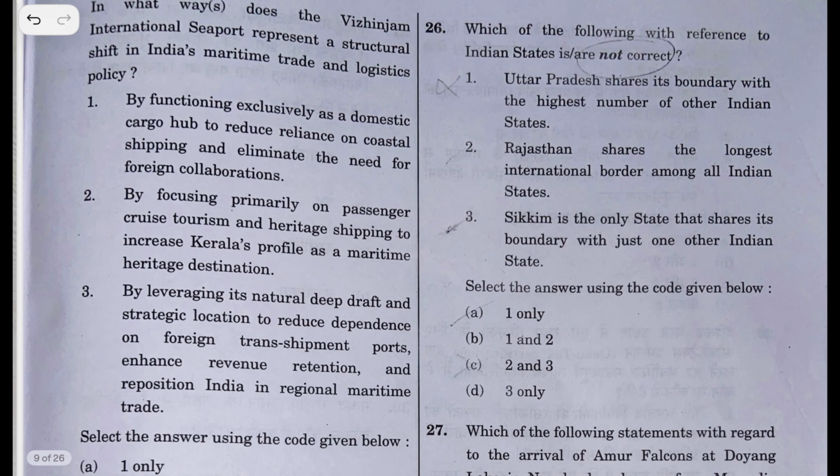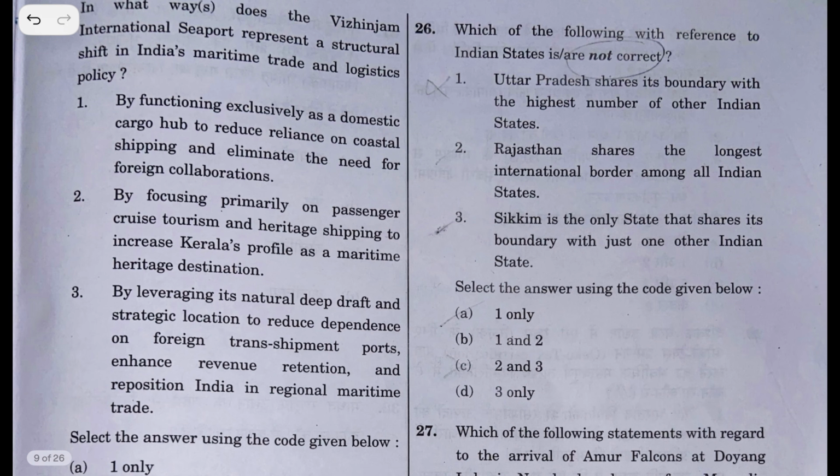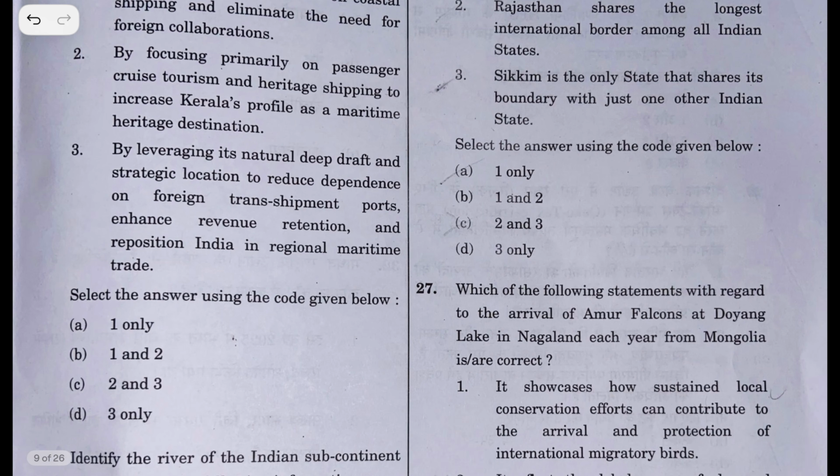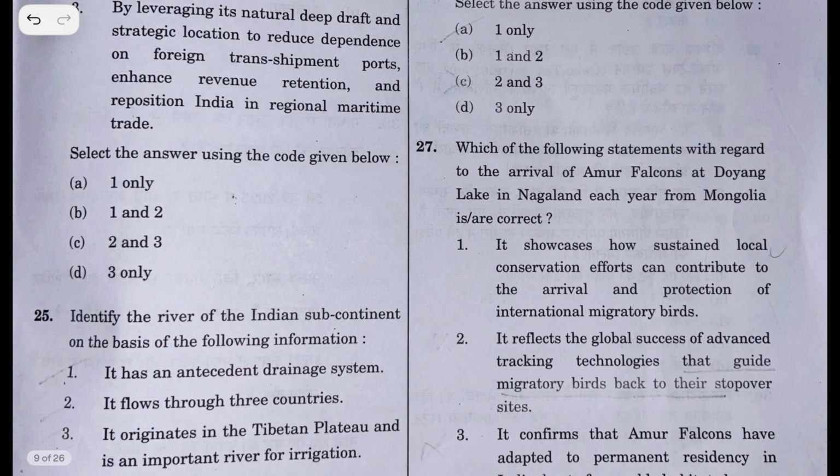Next question, Vizhinjam Port. This is in Kerala, Thiruvananthapuram. I have left this question in the examination.